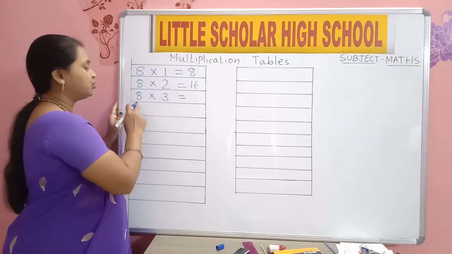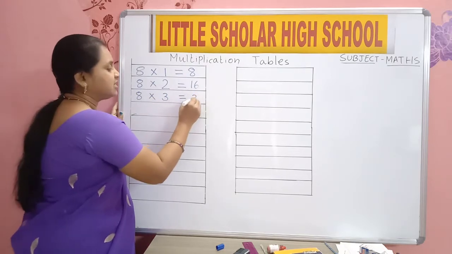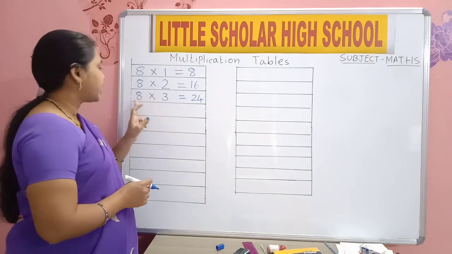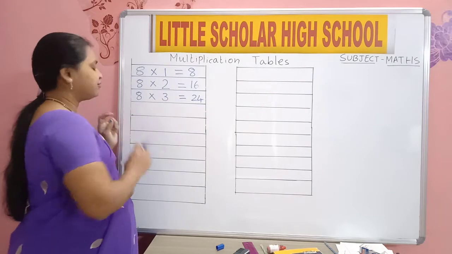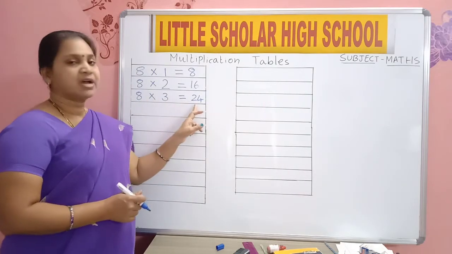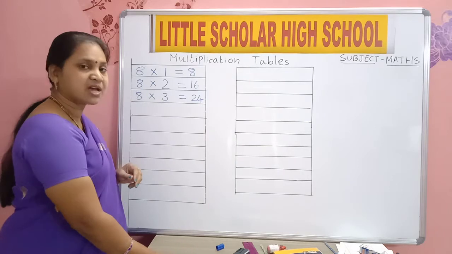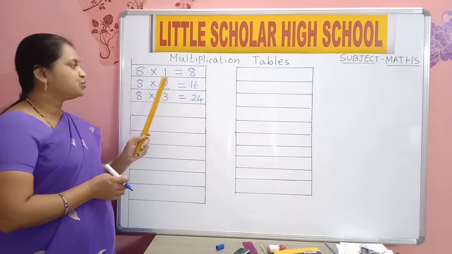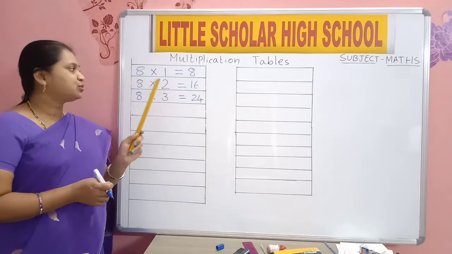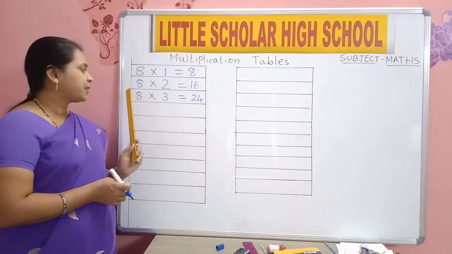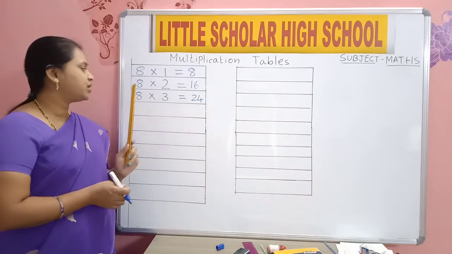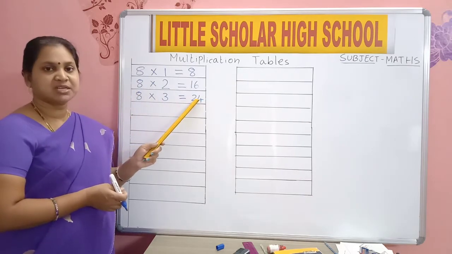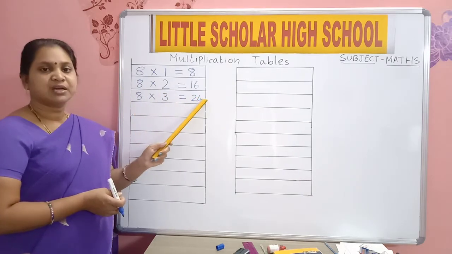Is equal to. 8 threes are 24. 8 threes are 24. 8 ones are 8. 8 twos are 16. 8 threes are 24.